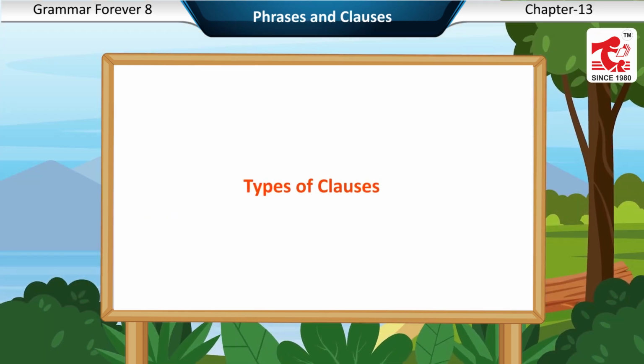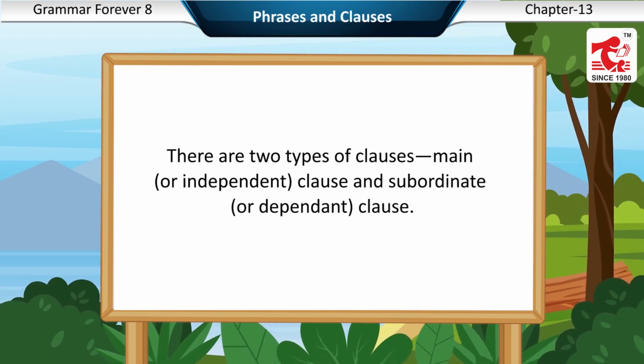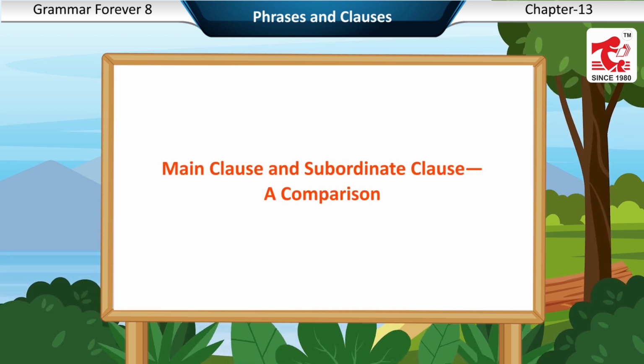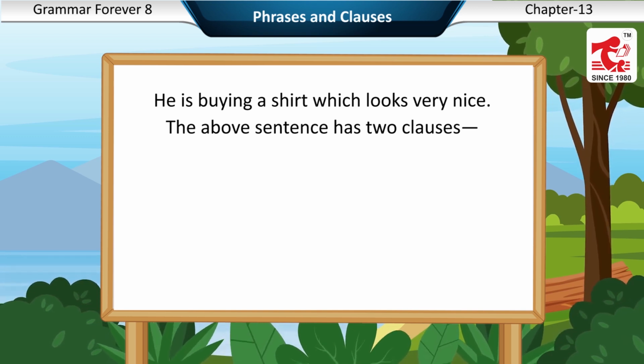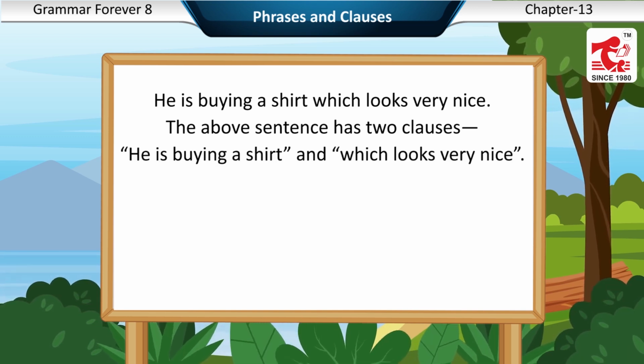Types of clauses. There are two types of clauses: main, or independent clause, and subordinate, or dependent clause. Main clause and subordinate clause, a comparison. He is buying a shirt which looks very nice. The above sentence has two clauses: he is buying a shirt, and which looks very nice.